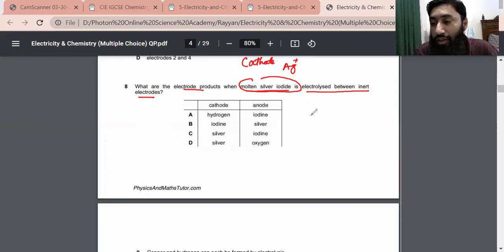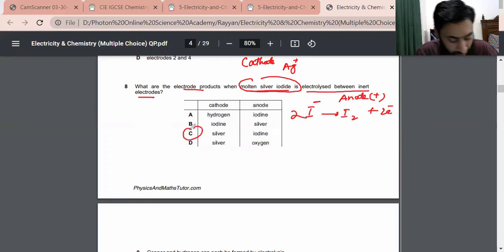Iodide will go to the anode because the anode carries positive charge. Iodide gives off electrons and makes iodine gas. The thing is like that. So iodine will form at the anode and silver will form at the cathode. In question 8, option C is the correct answer.